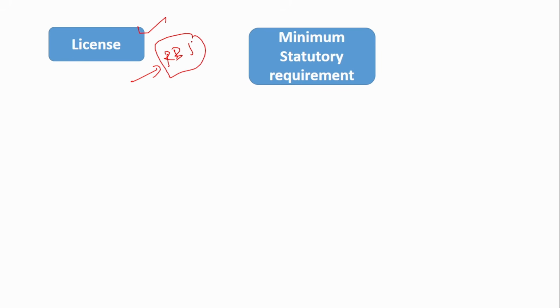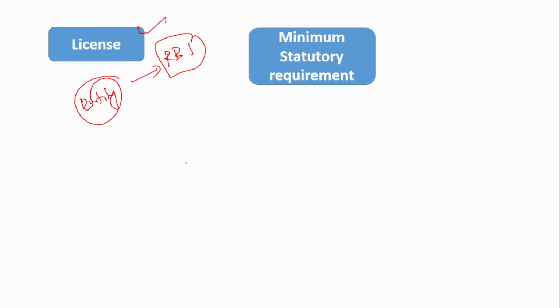So what does regulation mean? Regulation means that it provides the license. If any entity wants to become a bank, then it has to submit a request to the RBI. RBI sets the guidelines on what criteria you should meet if you want to become a bank. The entity should ensure that it has met all the criteria.